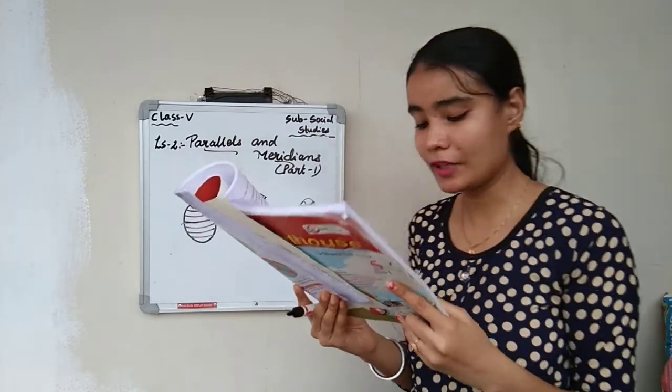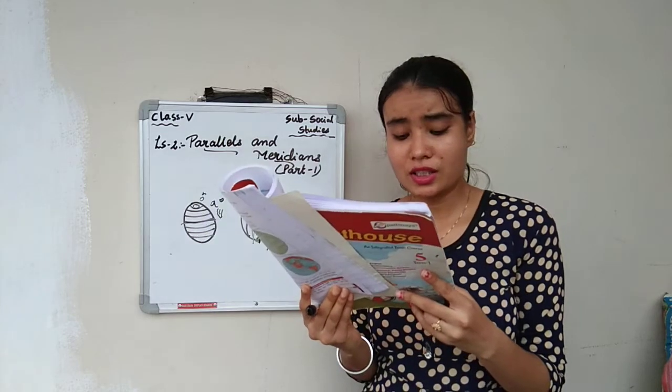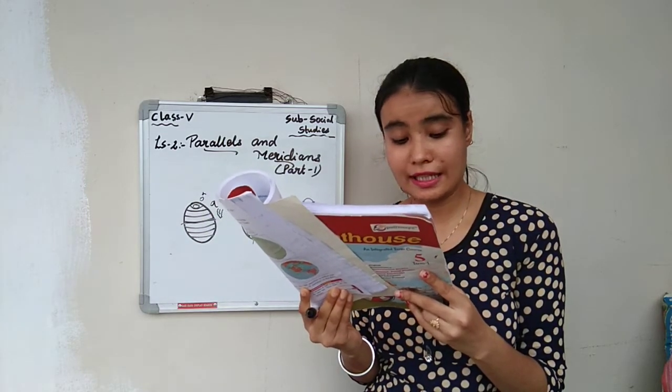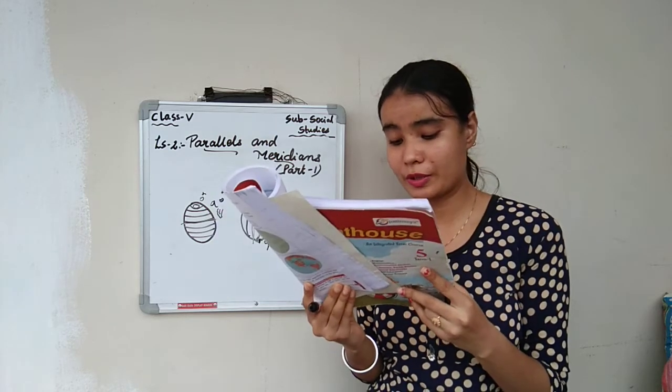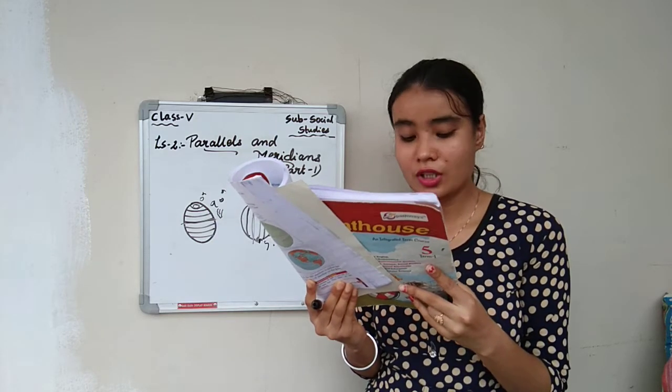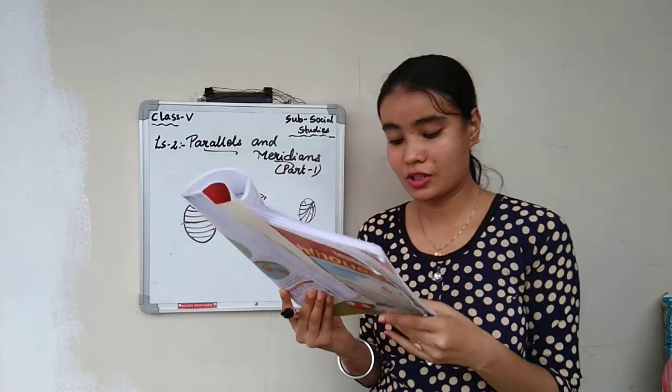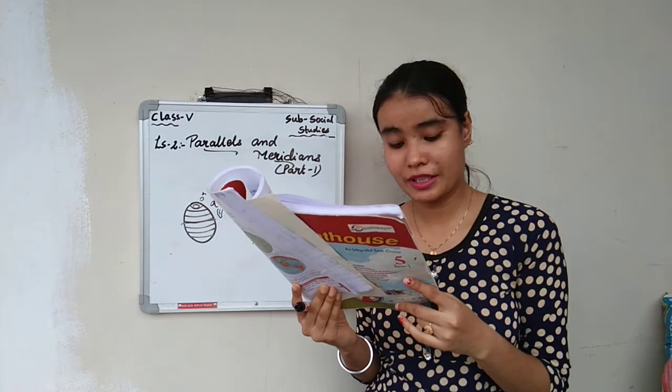Equator. Next, latitudes or parallels are drawn at an interval of 1 degree. So there are 90 degrees of latitudes north of the equator and 90 degrees of latitude south of the equator. Therefore, there are 181 parallels. For the convenience, latitudes are drawn at an interval of 10 degrees each.